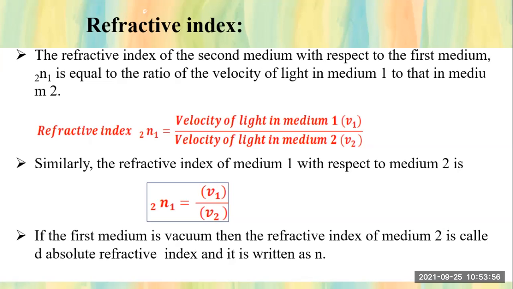See the last point, it is about the absolute refractive index. If the first medium is vacuum, then the refractive index of the second medium is called the absolute refractive index. And it's simply written as N. Okay, this much you have understood now.